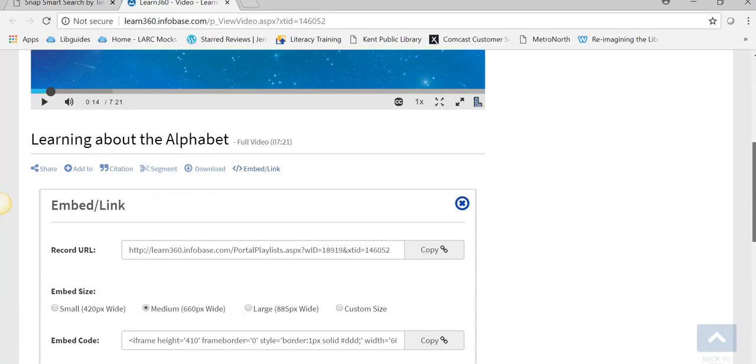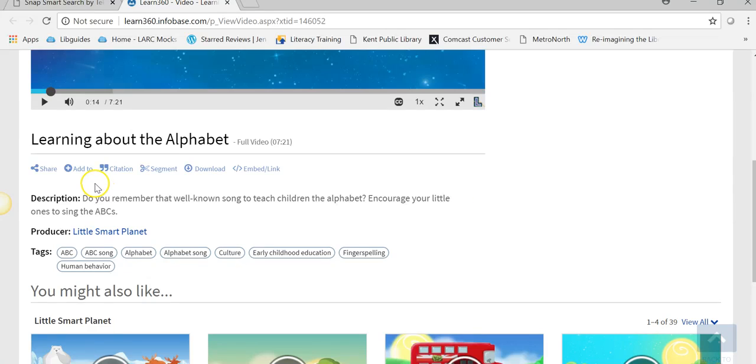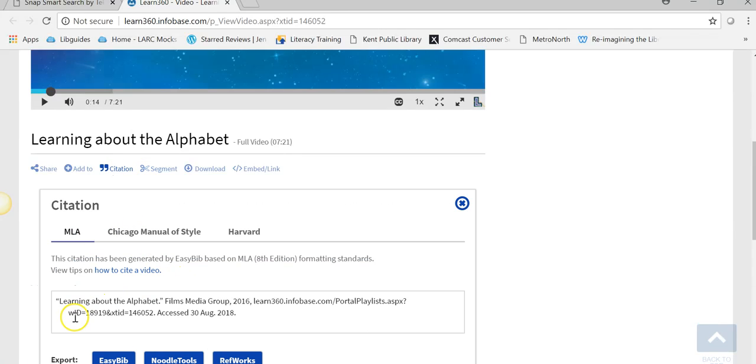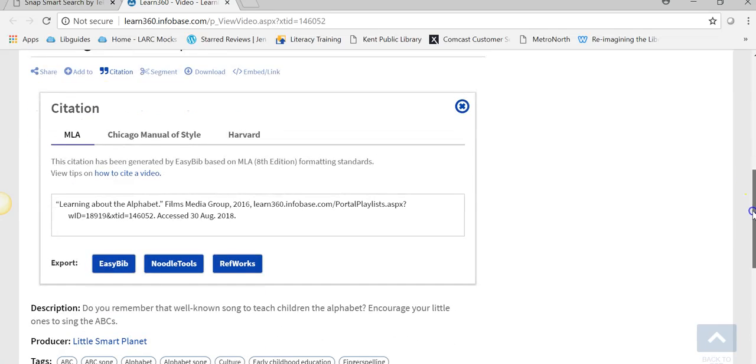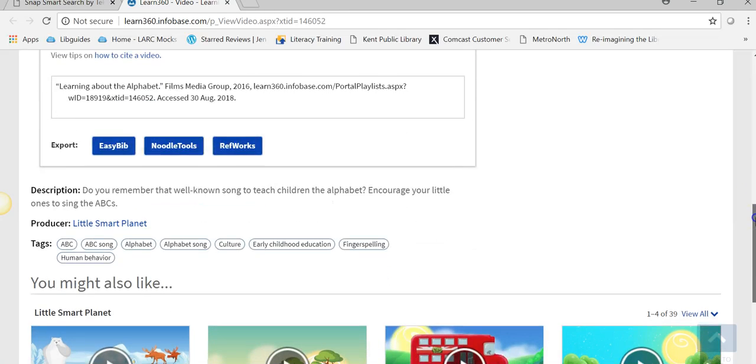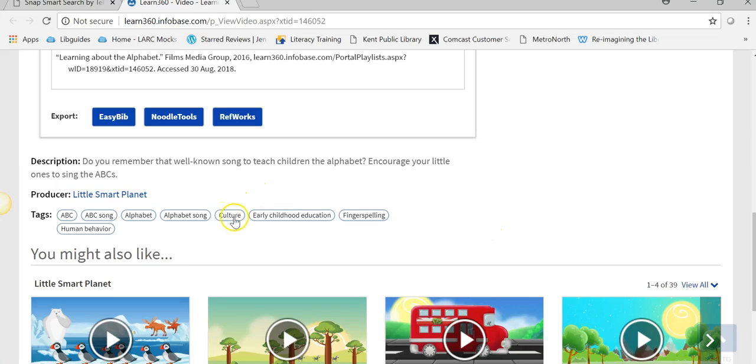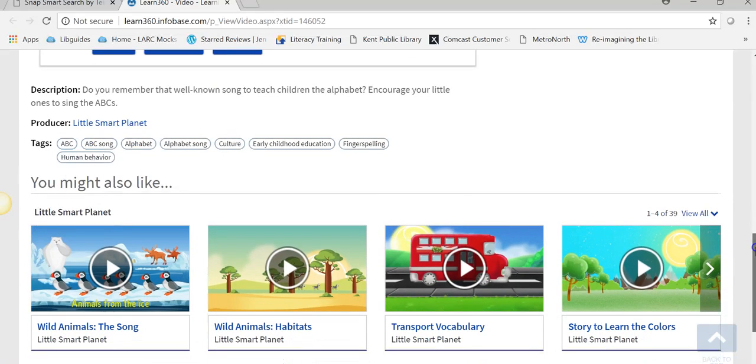All right, scrolling, let's close this out. And if we click on citation, it's giving us the actual citation that you can copy. They provide these different style manuals. And if you use EasyBib or Noodle Tools, you can export it directly to those products. And there's a little more information. There are keywords. You can click on any of these items in the circles, and that will take you to another search. And this one also does show you some suggested videos.